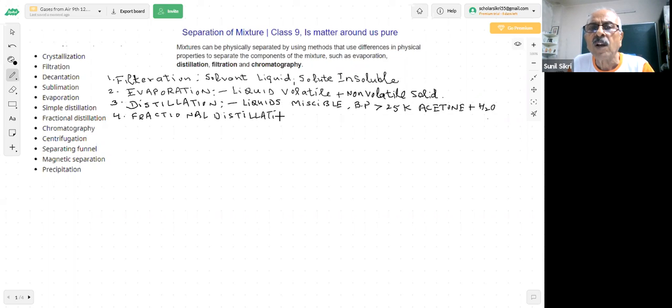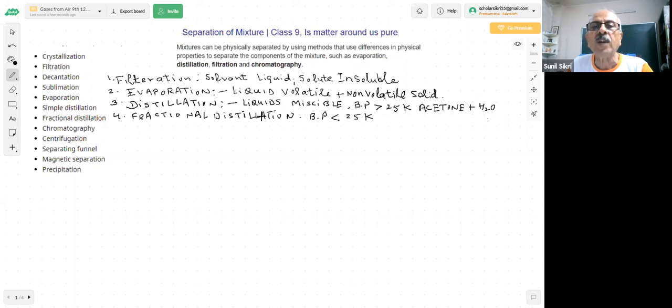Students, fractional distillation means when you have two liquids which are miscible, but their boiling point difference is smaller, less than 25 Kelvin. Important point you will note down in your notes because such a question has been asked. The difference in boiling point is less than 25 Kelvin, students.